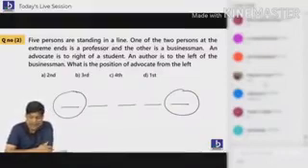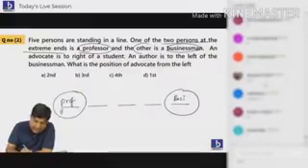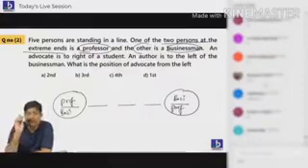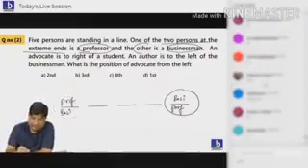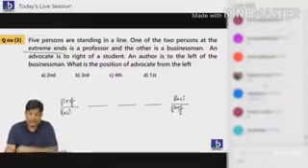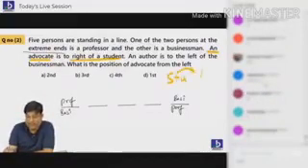B. That's good. So one of the two persons who are at the extreme end is professor, and the other is businessman. So here we may have professor and here businessman, or here businessman and here professor. Students, we have no idea who is where. Leave this point. Next one. An advocate is to the right side of student. Wherever student is, advocate is on the right side.